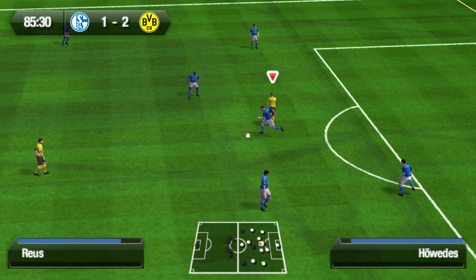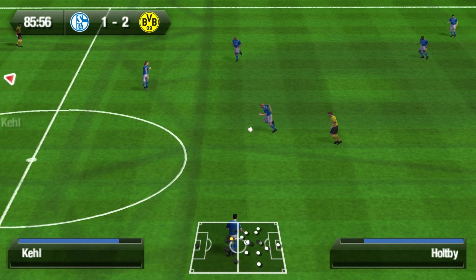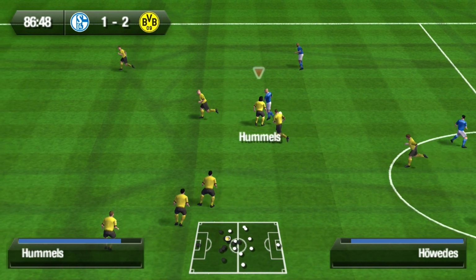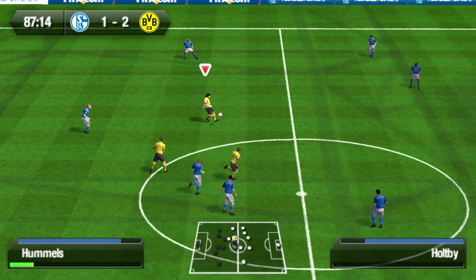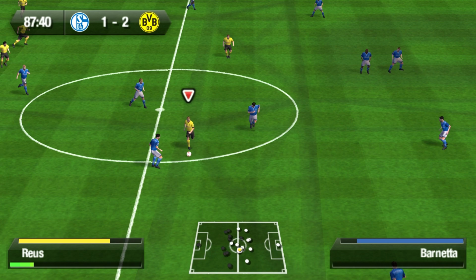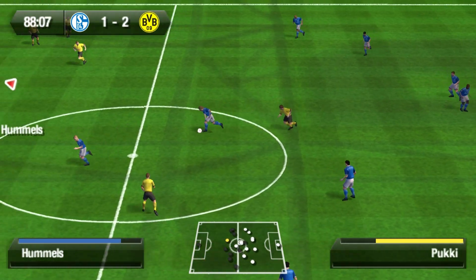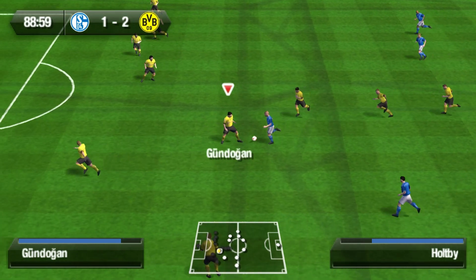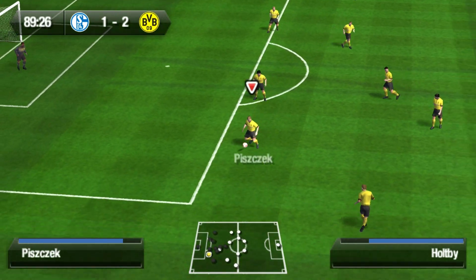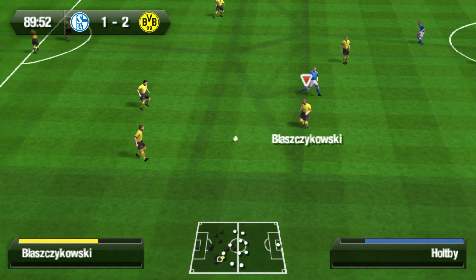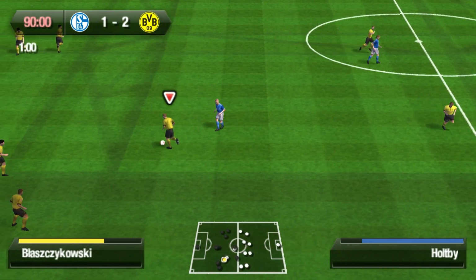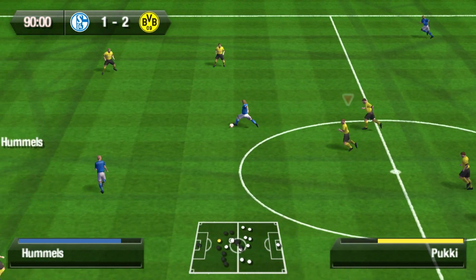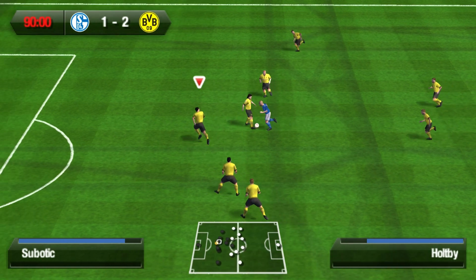Unnerstall to Hernandez. Hernandez to Holtby. Holtby for Schalke. Still Holtby. Holtby with a turn on the ball. Good tackle from Mats Hummels, retaining possession for Borussia Dortmund. Hummels to Marco Reus. But then Schalke retain possession. Pukki to Holtby. Gundogan retains possession for Borussia Dortmund. Mats Hummels to Piszczek. Piszczek to Jakub Blaszczykowski. Blaszczykowski with a turn and a pass to Marco Reus. Reus's pass intercepted by Pukki. Pukki to Holtby. Mats Hummels with a tackle.